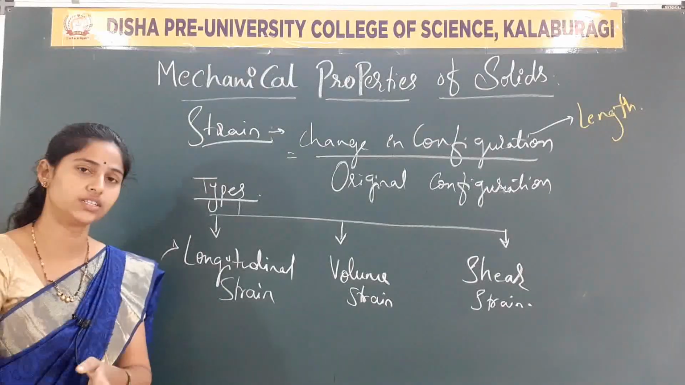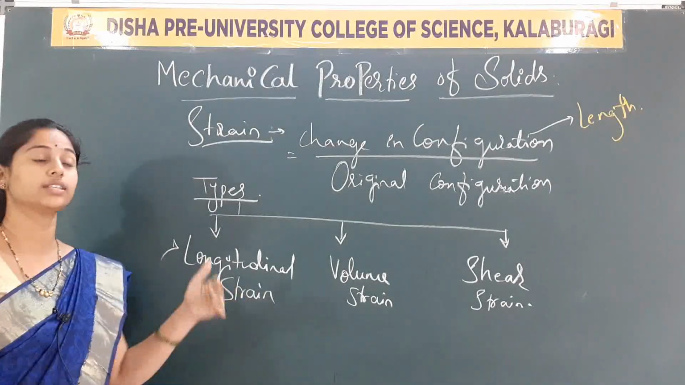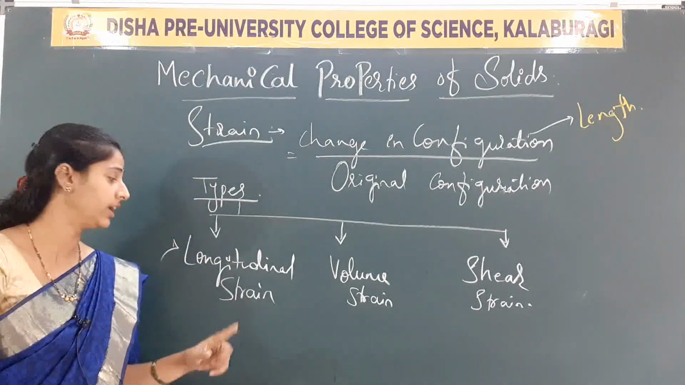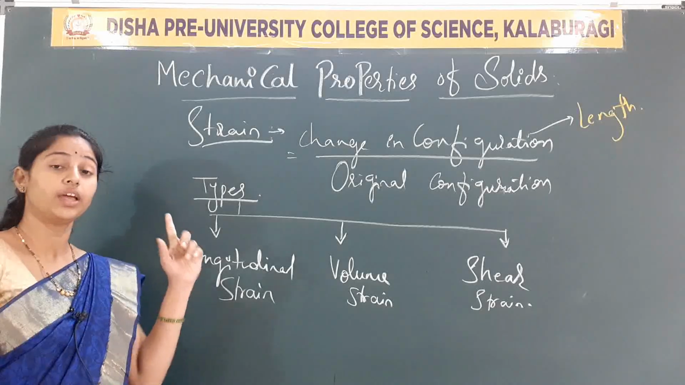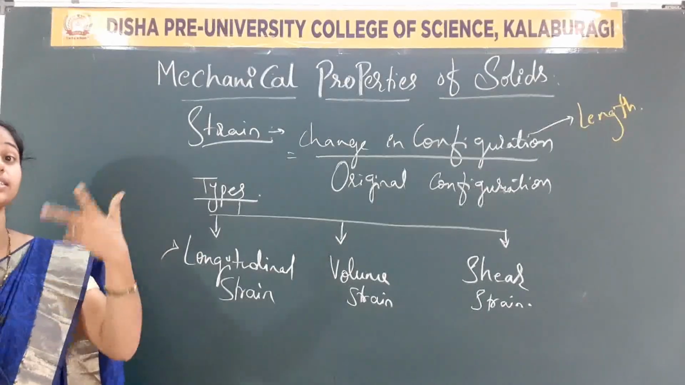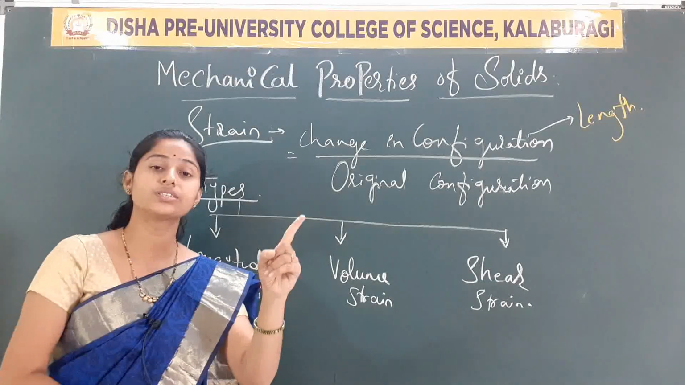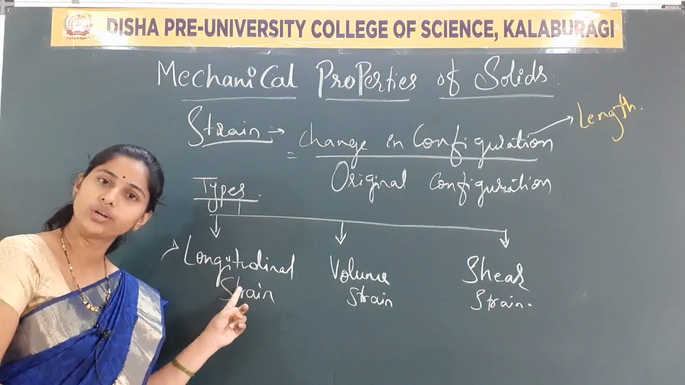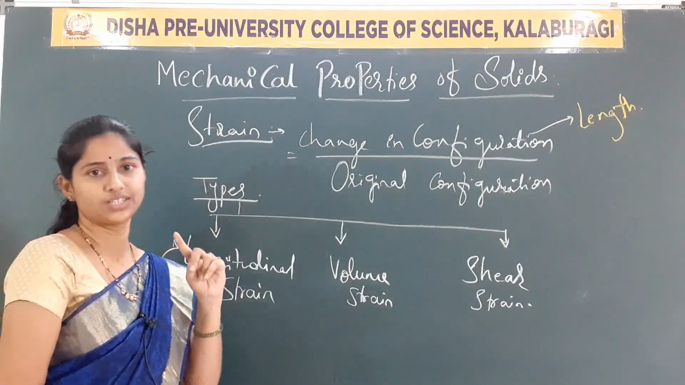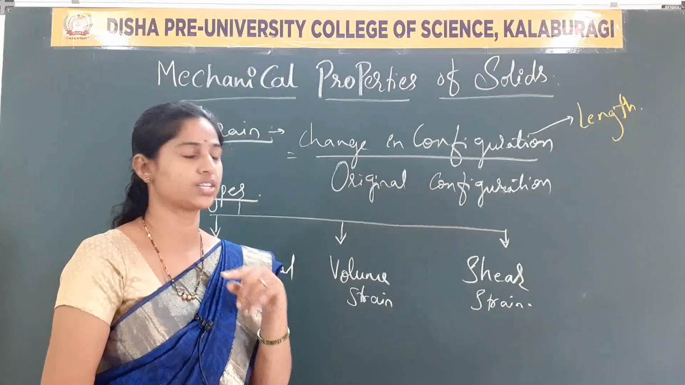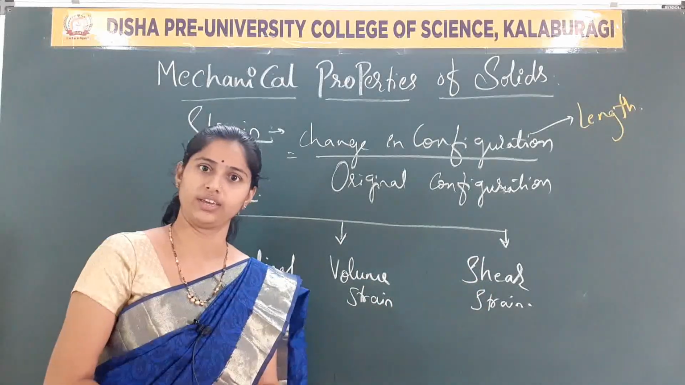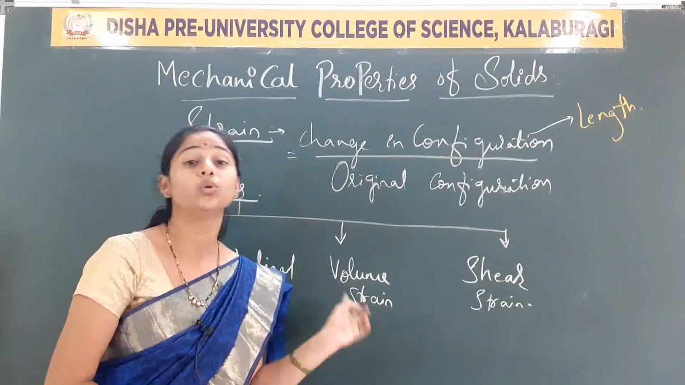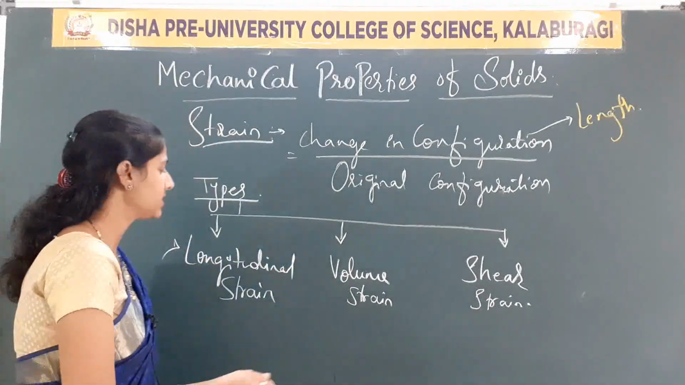Similarly, we discussed the classification of stress also. The types of stress: normal stress, which is subdivided into longitudinal stress and compressive stress. So here a longitudinal strain comes. Next is tangential stress, which gives the shear strain. The third one is hydraulic stress, which gives the volume strain. Okay, let us discuss one by one.